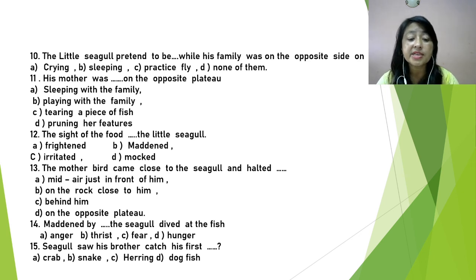Question 15. The seagull saw his brother catch his first what? Crab, snake, herring, or dogfish. So what is he doing there? The seagull's brother caught his first herring.